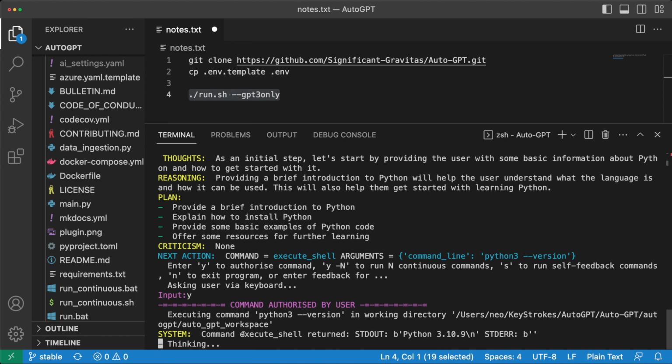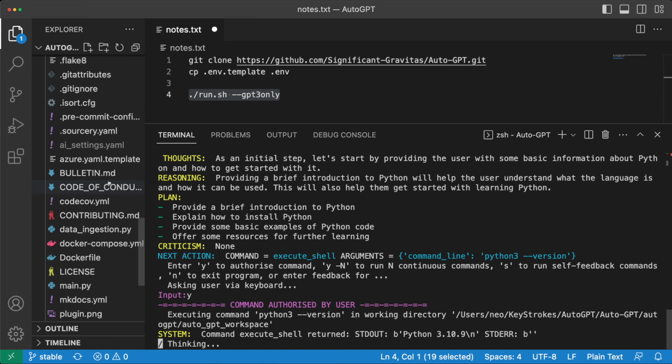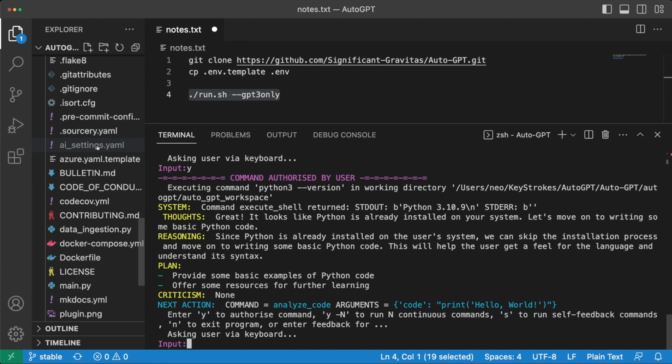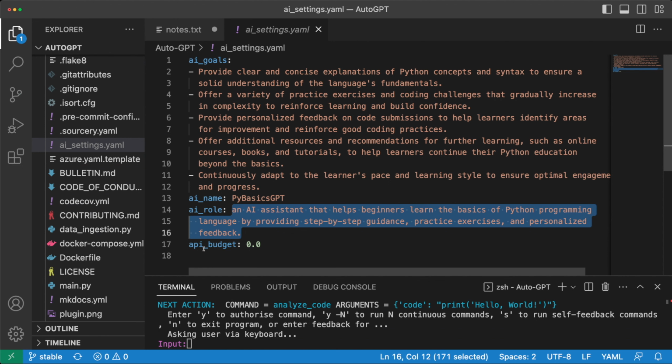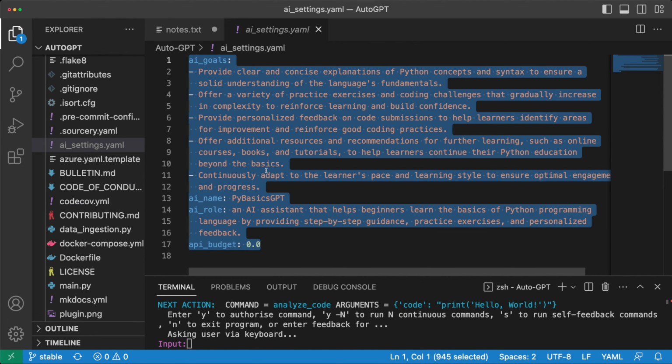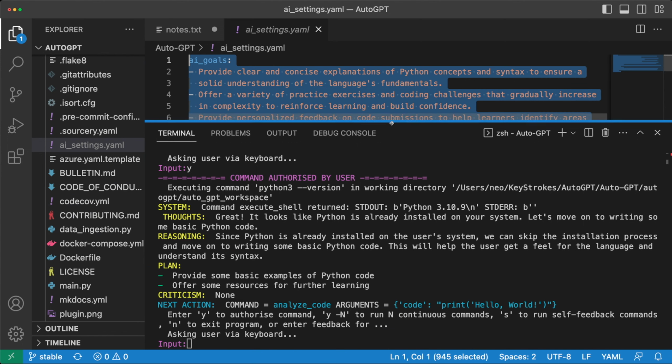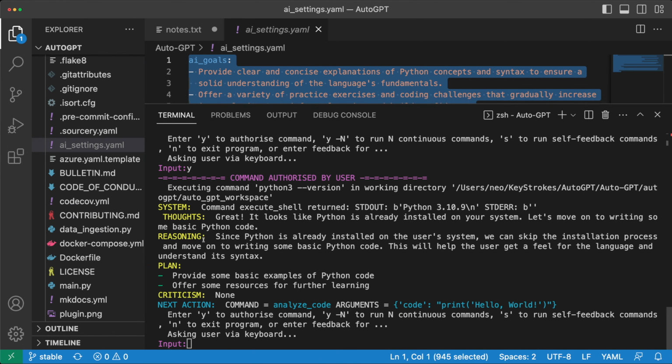So now with this output, it's thinking further on what it should be doing next. And while it's thinking, I quickly want to show this AI settings file that it created when we provided our goal to it. And if we open this AI settings file, we can see the same goals that we saw before. We can see the same AI name, the same role, and any API budget that we have. So if we shut the program right now and run it again, it will try to resume from here. So it tries to store all the information about the AI in this file. So let's continue with this and see what its next thought and reasoning is.